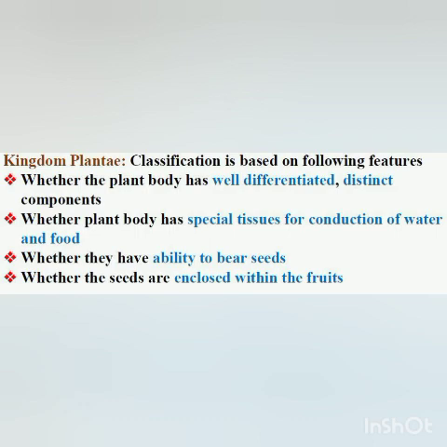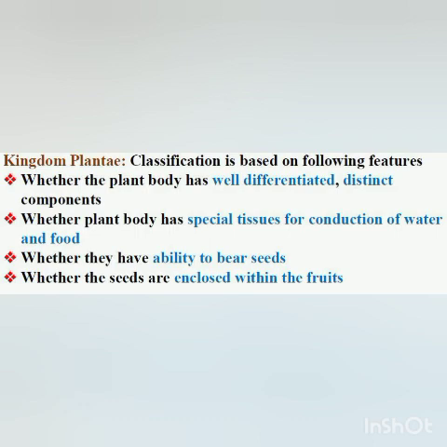Then the next level of classification is based on whether the differentiated plant body has special tissues for the transport of water and other substances, whether they have xylem and phloem, to transport water from the ground to the other parts of the plant, and food from the aerial parts of the plant to other parts.